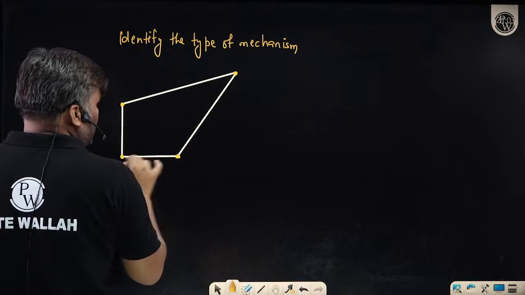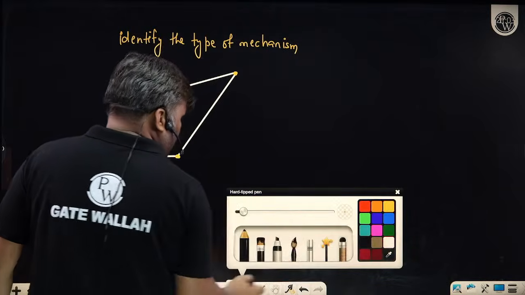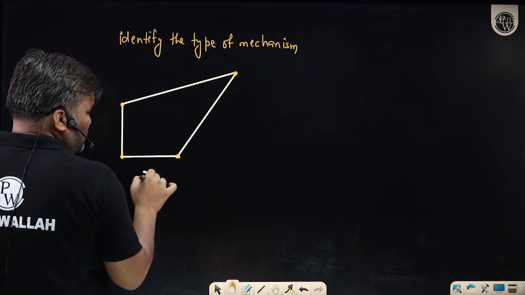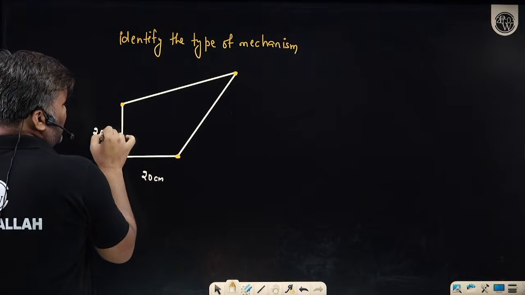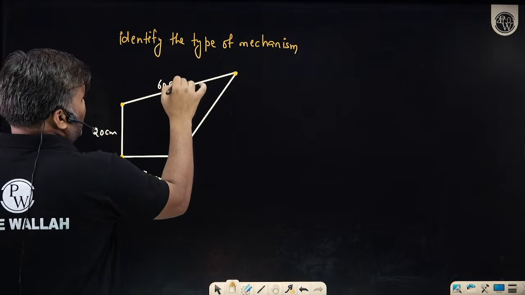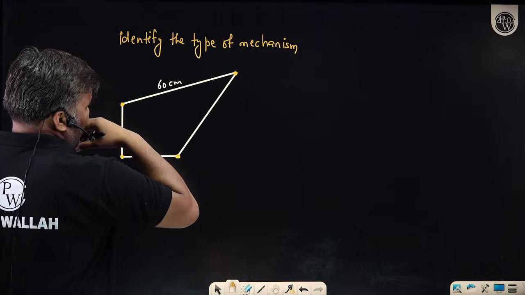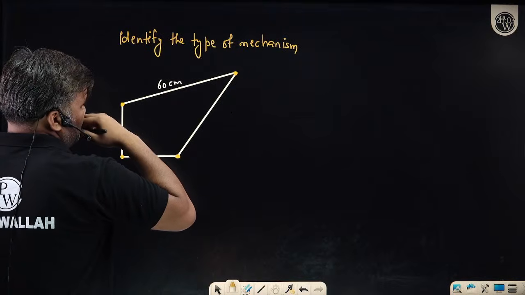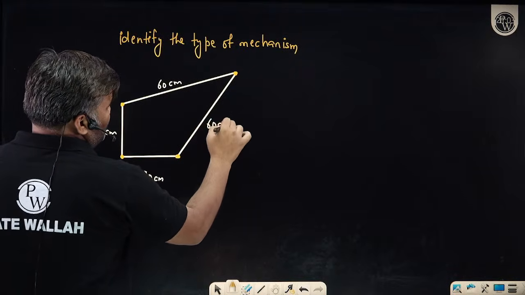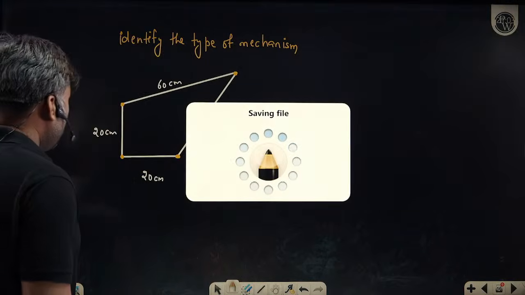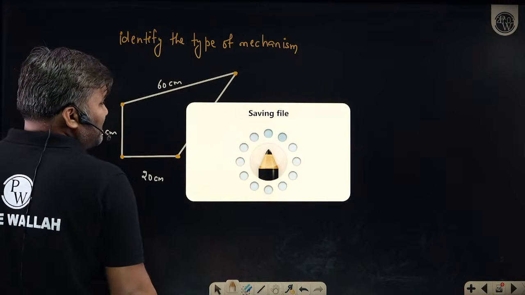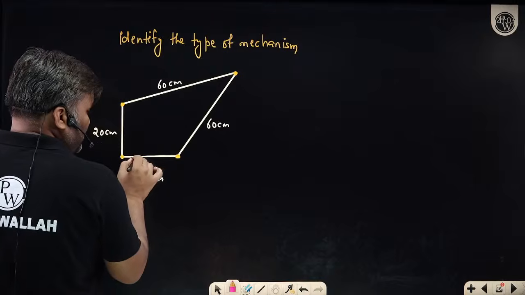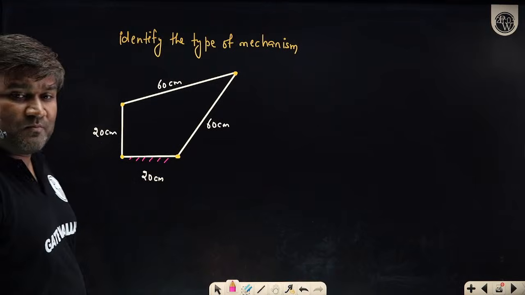Okay. And the dimensions I have given are 20 centimeter, 20 centimeter, 60 centimeter, 60 centimeter. Okay. Let me fix any one link. Suppose I have fixed this link. This link is fixed.